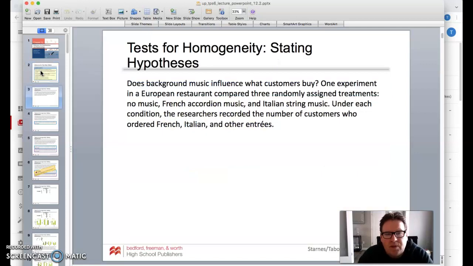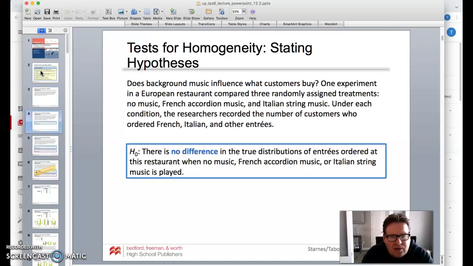So we're going to test for homogeneity, easy to say. Stating hypotheses is what we're going to be talking about first of all. So does background music influence what customers buy? One experiment in a European restaurant compared three randomly assigned treatments: no music, French accordion, and Italian string music. Now, under each condition, the researchers recorded the number of customers who ordered French, Italian, and other entrees.